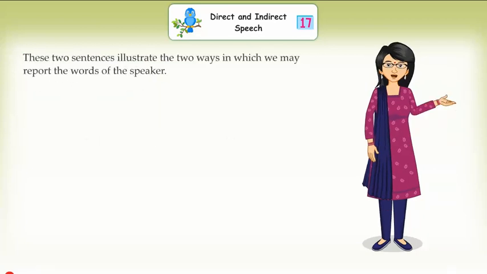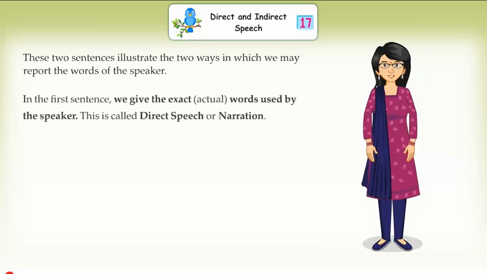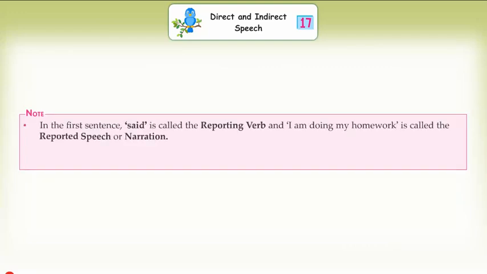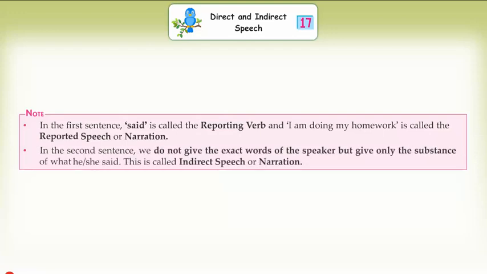These two sentences illustrate the two ways in which we may report the words of the speaker. In the first sentence, we give the exact actual words used by the speaker. This is called direct speech or narration. Note: in the first sentence, said is called the reporting verb and "I am doing my homework" is called the reported speech or narration. In the second sentence, we do not give the exact words of the speaker but give only the substance of what he or she said. This is called indirect speech or narration.